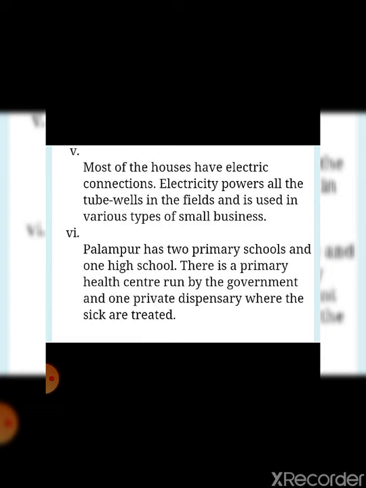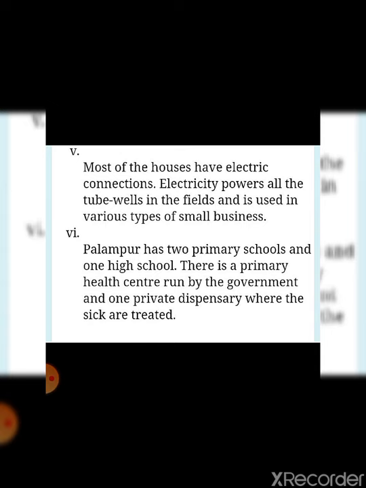In terms of health and education, let's talk about education first. Palampur has 2 primary schools and 1 high school. And in terms of health facilities, there is 1 primary health center which is run by the government and 1 private dispensary where the sick are treated. Okay, so this is your infrastructure of village Palampur.